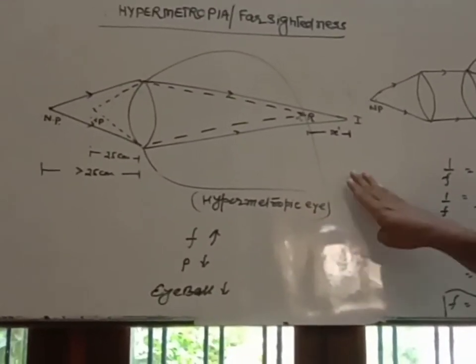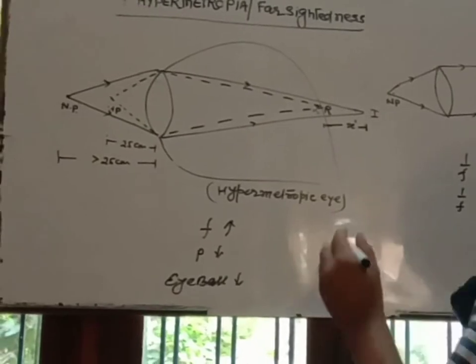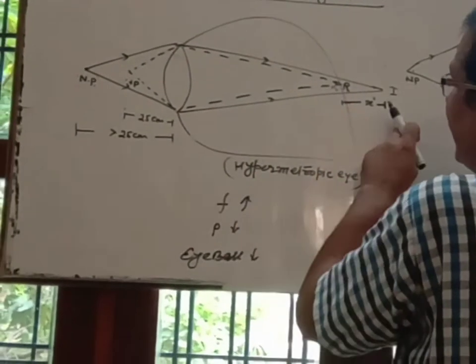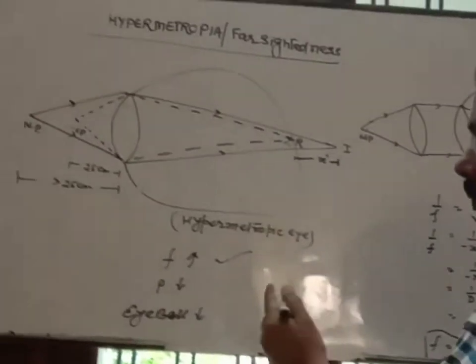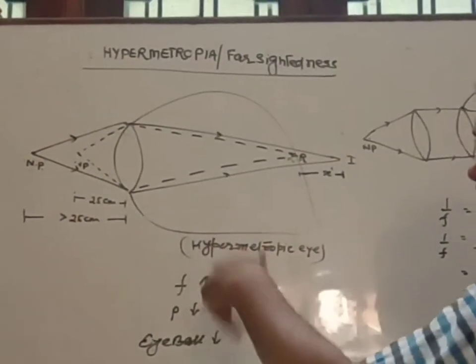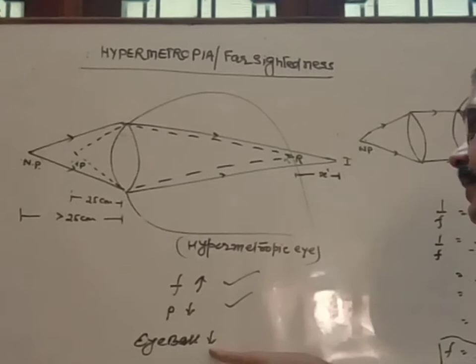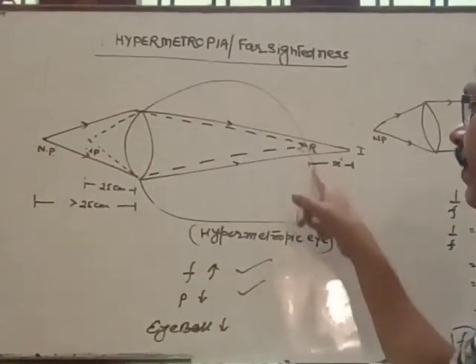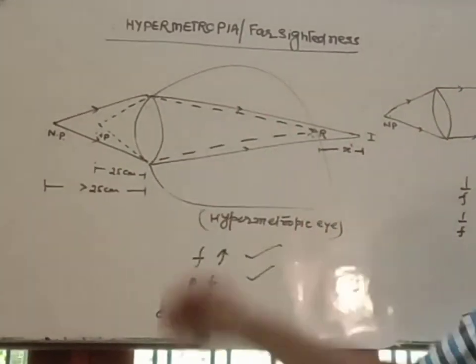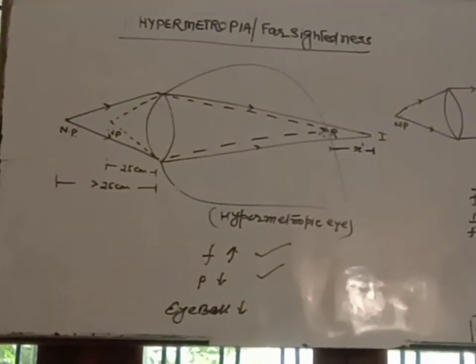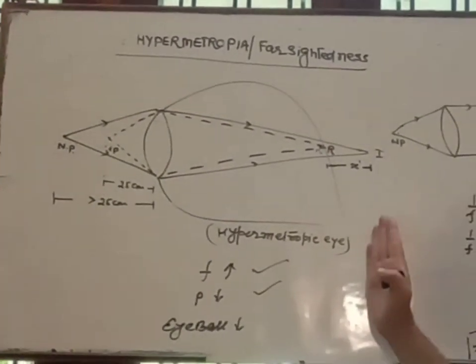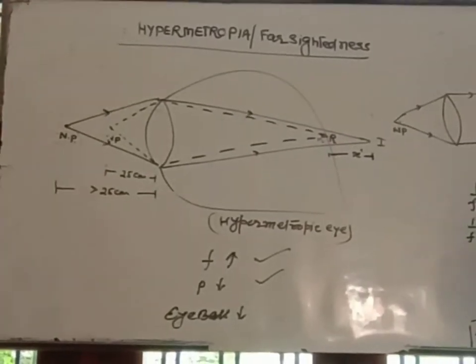What are the reasons for hypermetropia? Number one, the focal length of the eye lens gets increased. Number two, the power of the eye lens gets decreased because they are reciprocal to each other. And third possible reason, the size of the eyeball gets decreased, meaning the radius of curvature of the eyeball gets decreased. So how can we cure this defect?